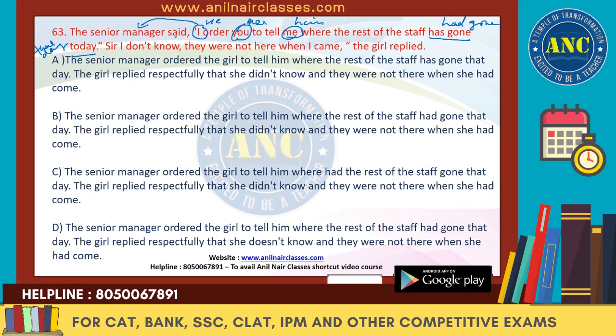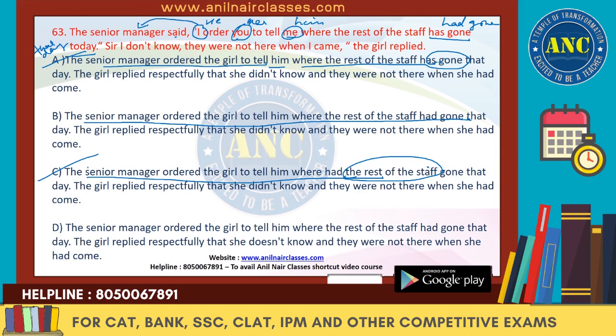So let's see the first part now. The senior manager ordered the girl to tell him where the rest of the staff has gone. We don't need has gone, it should be had gone. So we'll get rid of A. The senior manager ordered the girl to tell him where the rest of the staff had gone. So let's keep it on hold. The senior manager ordered the girl to tell him where had the rest of the staff gone. So here the rest of the staff is coming in between the had and gone. So this is why C is gone. We cannot keep C also.